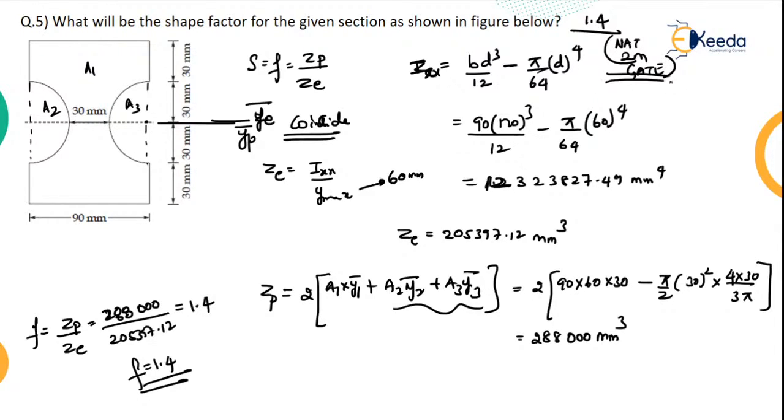He has asked you to find the shape factor, so directly 1.4, you can give it up to 1 decimal place. The range in the question paper is given as between 1.3 to 1.5, so whatever value you give in this range, you will get your answer correct and fetch your full marks.